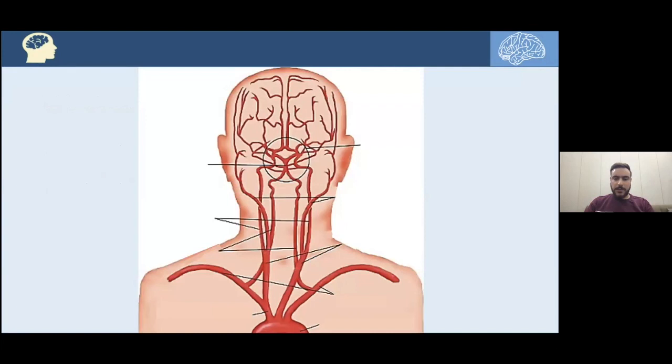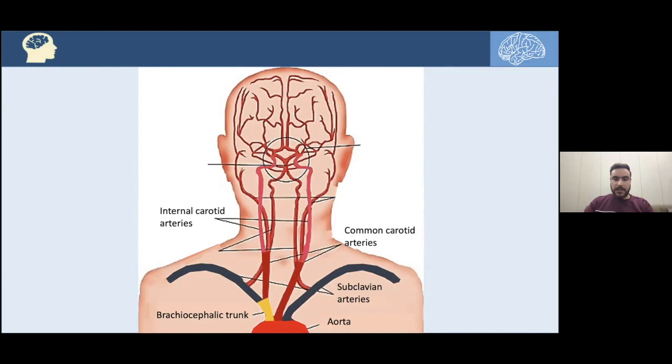Starting by reviewing the arterial supply of the brain, starting from the heart, we have the aortic arch that on the right side will give rise to the right brachiocephalic trunk. And then we have 2 subclavian arteries. The right one arises from the brachiocephalic trunk, and the left one arises as a separate branch from the aorta. And then we have 2 common carotid arteries, on the right side just as for the right subclavian artery, it arises from the brachiocephalic trunk, while on the left, it arises as a separate branch from the aorta. And the common carotid artery will divide at the level of C3, C4 in the neck, the vertebral level, into the internal and external carotid artery.